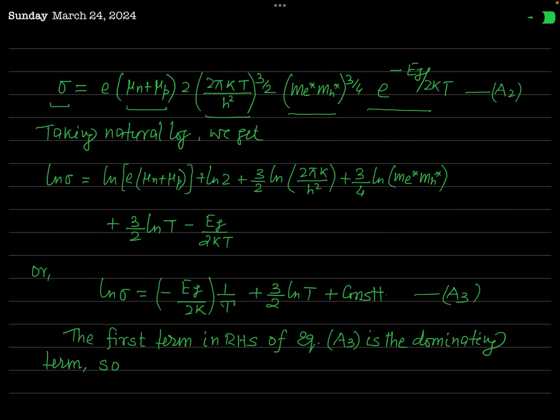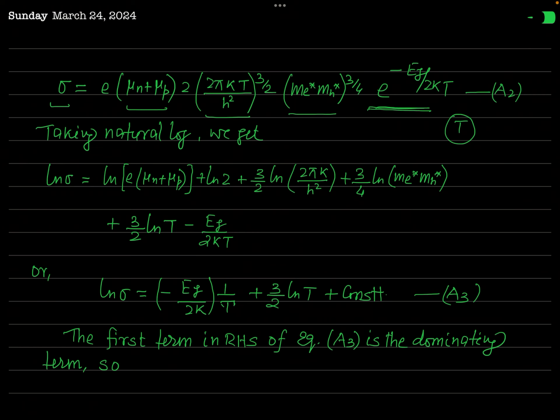This is the expression for the electrical conductivity of a pure semiconductor at temperature T. And you can see from this formula that with increase in temperature T, this conductivity will increase almost exponentially. Although the T to the power 3 by 2 factor is also present, this exponential variation will dominate over it, and so we can say that when the temperature of an intrinsic semiconductor is increased, its electrical conductivity increases almost exponentially.